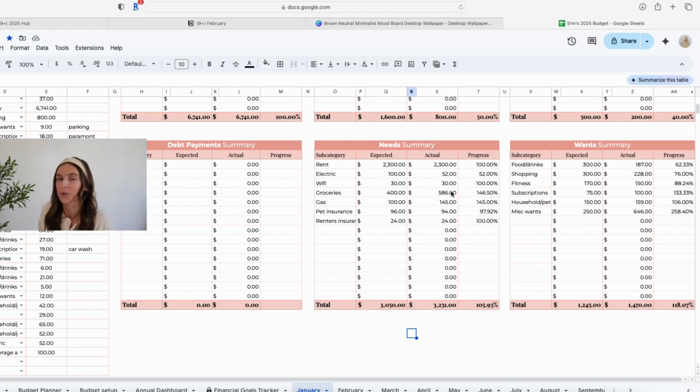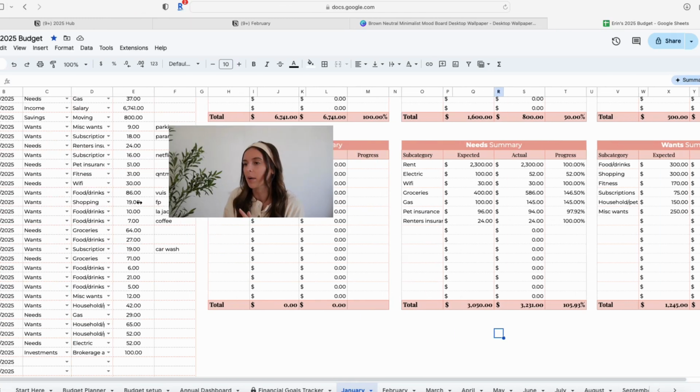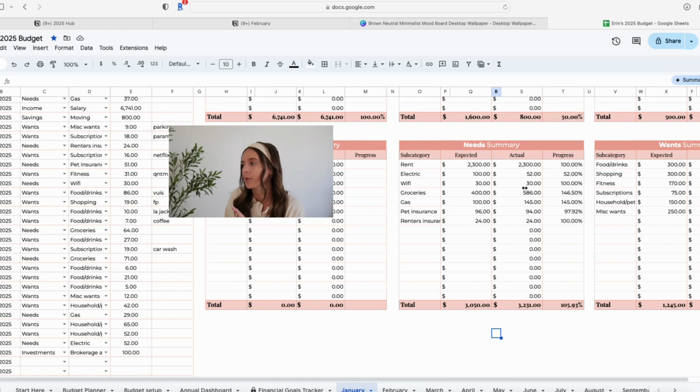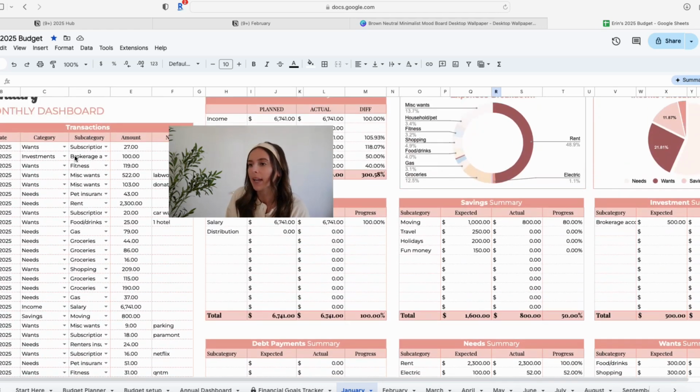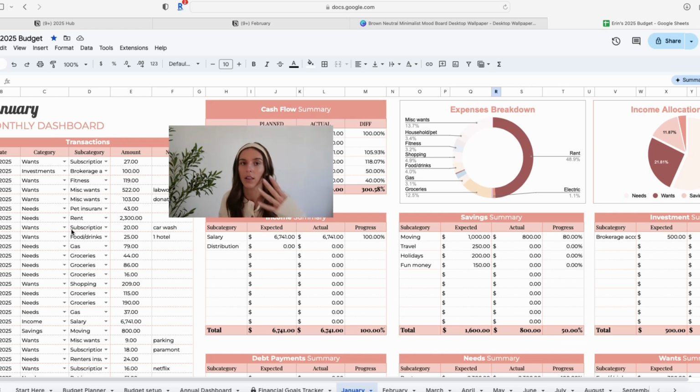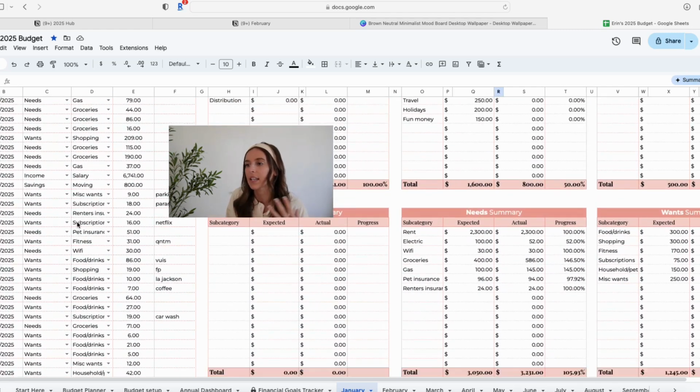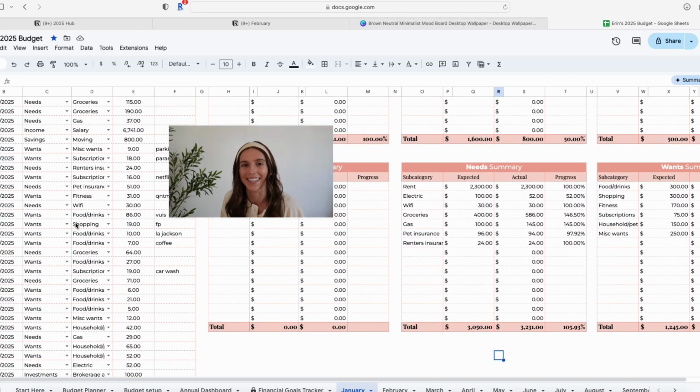Groceries, this was a super high month for groceries. I spent $586 on groceries this month, and my max budget for groceries is usually $400. Some months I can get away with doing $300 or $350. What I do like about tracking my spending this way is when I have a category that's significantly over budget, I can come back into this transactions log where I logged all of my spending and I can see exactly why it is that I went over.